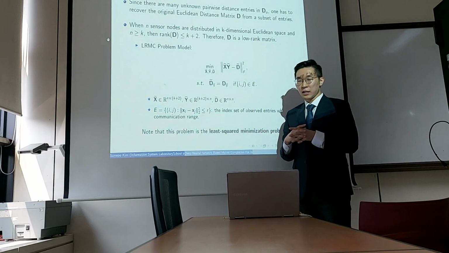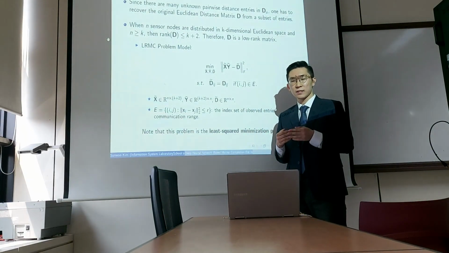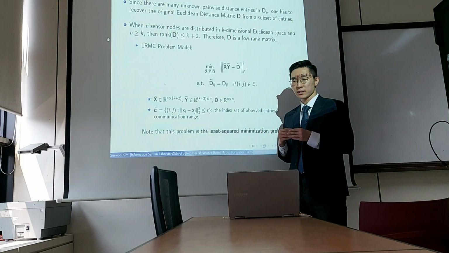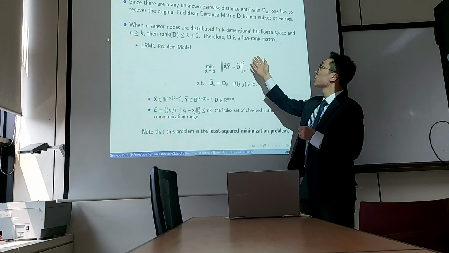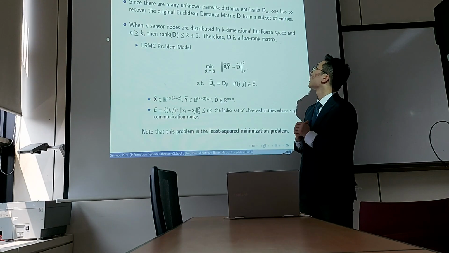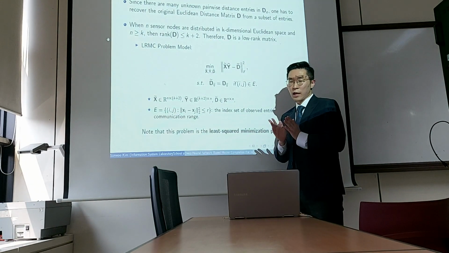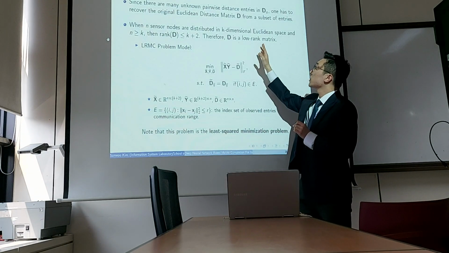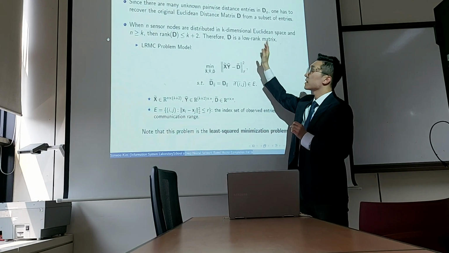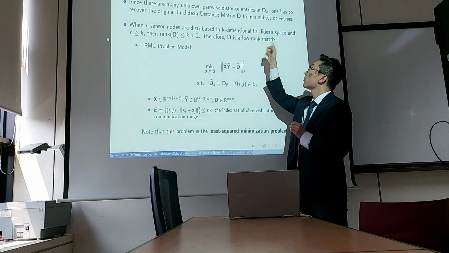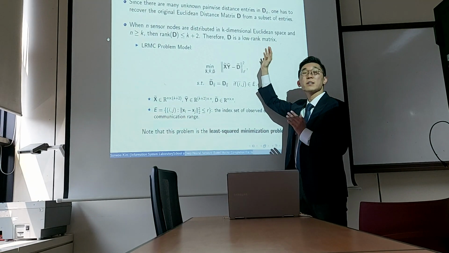So since there are many unknown pairwise distance entries in the observed distance matrix, one has to recover the original Euclidean distance matrix from a subset of entries. So as you can see, we're trying to recover the missing entries of matrix D, and we can formulate this problem as a matrix completion problem.